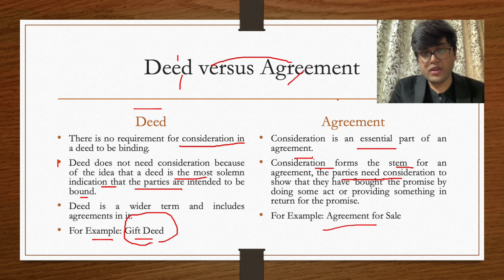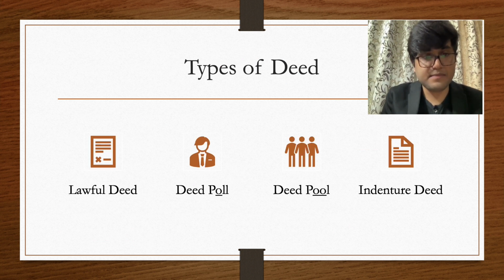So now agreement, when it is lawfully binding and when it is lawfully applicable upon the person, it becomes a contract. So contract is a specific type of agreement which is legally binding upon the parties. Now moving forward, we will talk about different types of deeds.